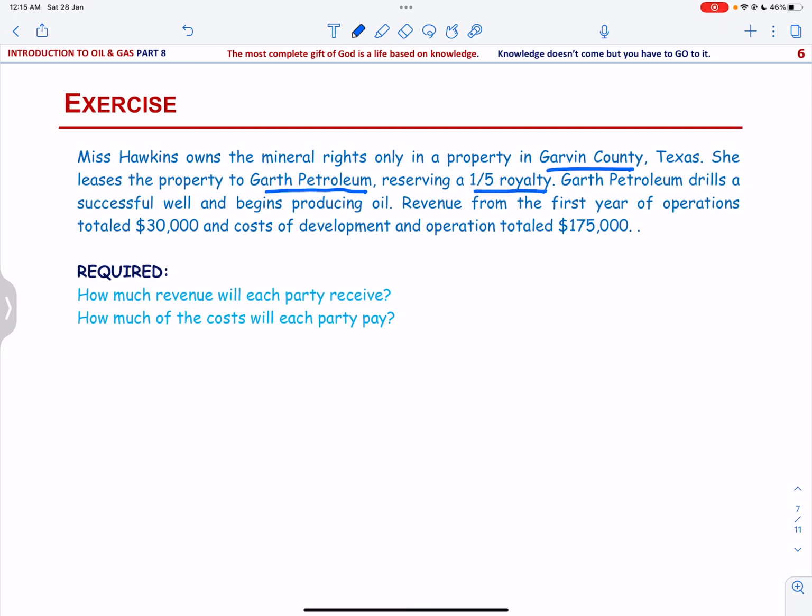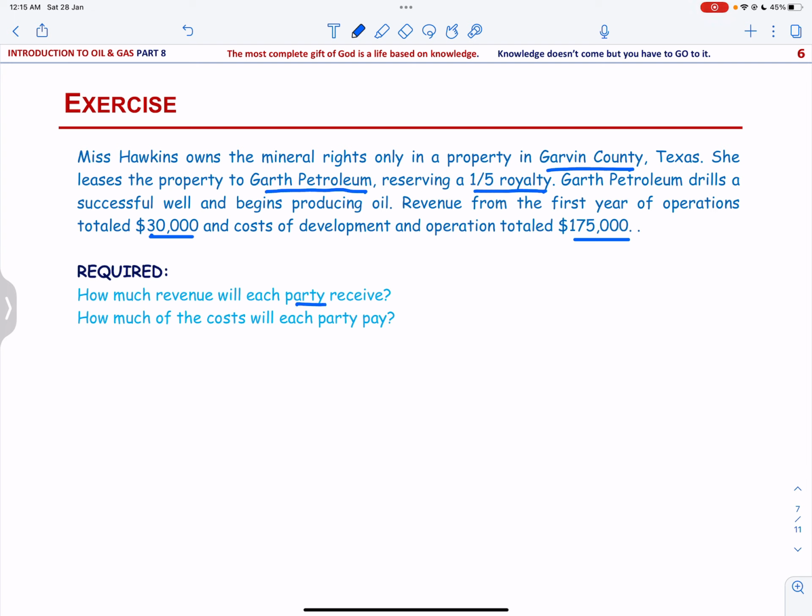Garth Petroleum drills a successful well and begins producing oil. Revenue from the first year of operations totaled 30,000 and cost of development and operation totaled 175,000. So how much revenue will each party receive?